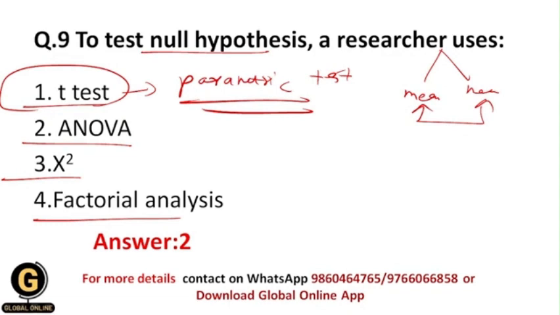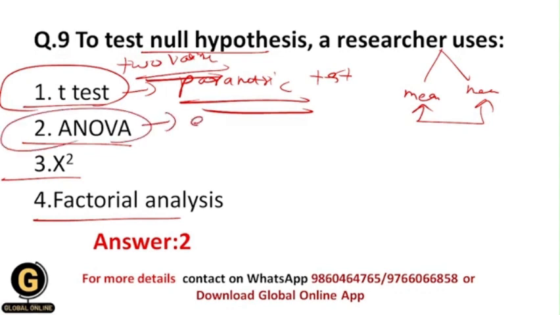And this is nothing but the t-test, and the t-test is going to compare only 2 variables. By using the t-test we can only compare the 2 variables in a whole research process. ANOVA, what is this? ANOVA is the extension of the t-test. I mean to say, this is the test which is based upon the t-test only, but this is the advanced t-test. And here we are going to analyze the variance basically.